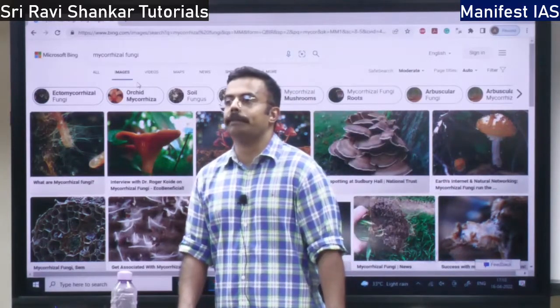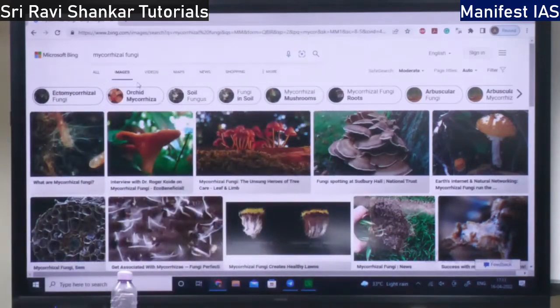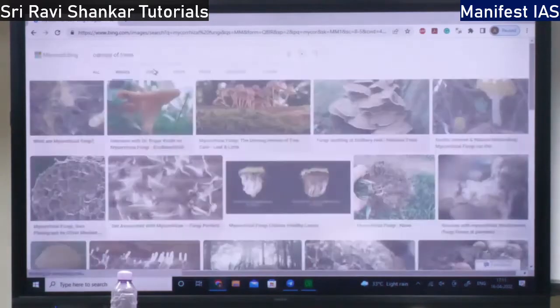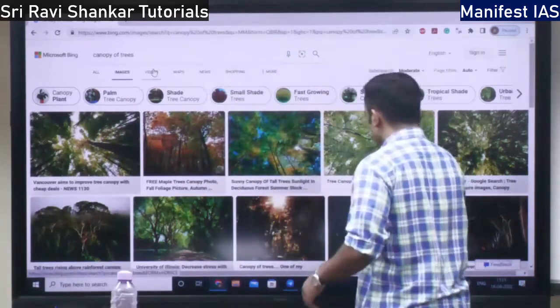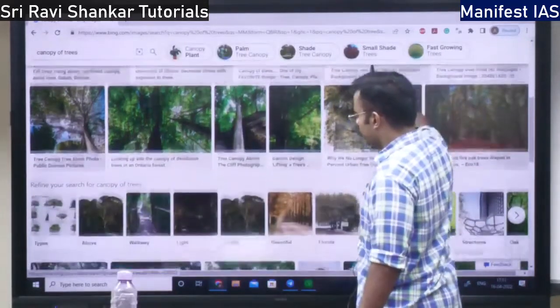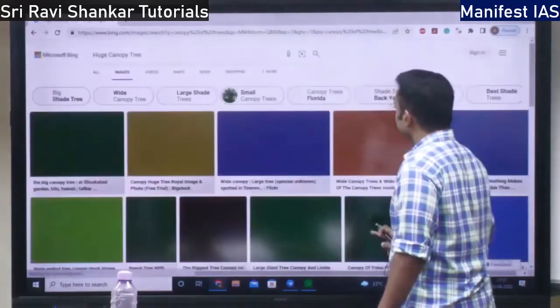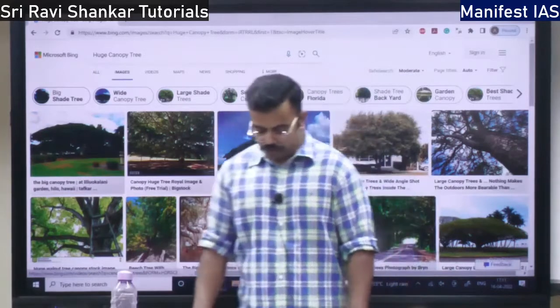Then we will talk about the canopy. What is a canopy? That is the topmost layer of the tree. Canopy of a tree. See, this is the canopy, the topmost layer. These are not the right images for you to show the canopy. Yeah, see, this is the canopy.